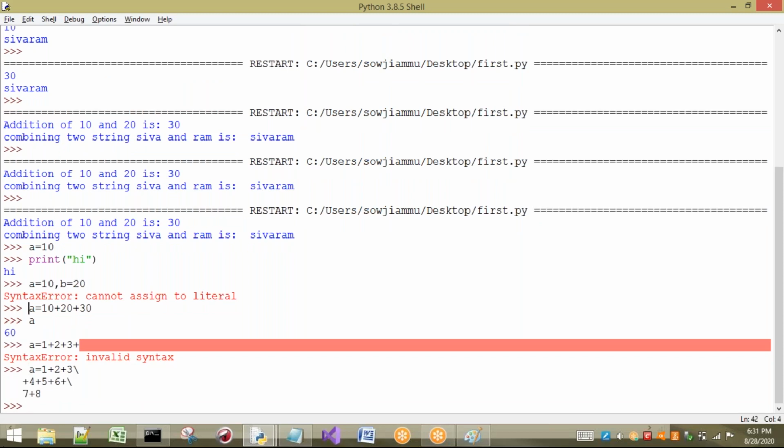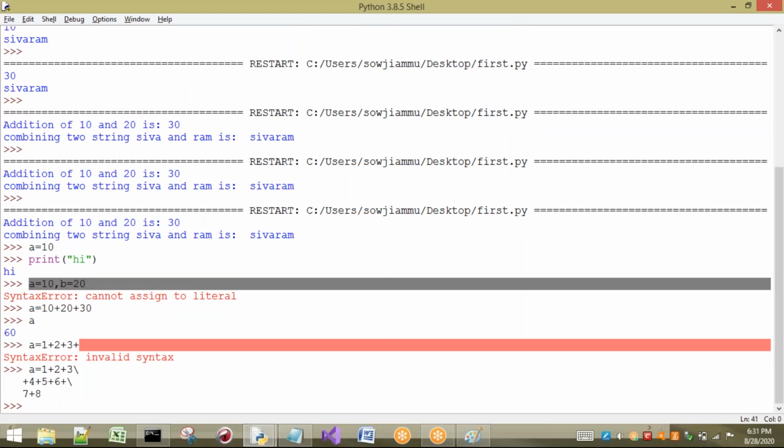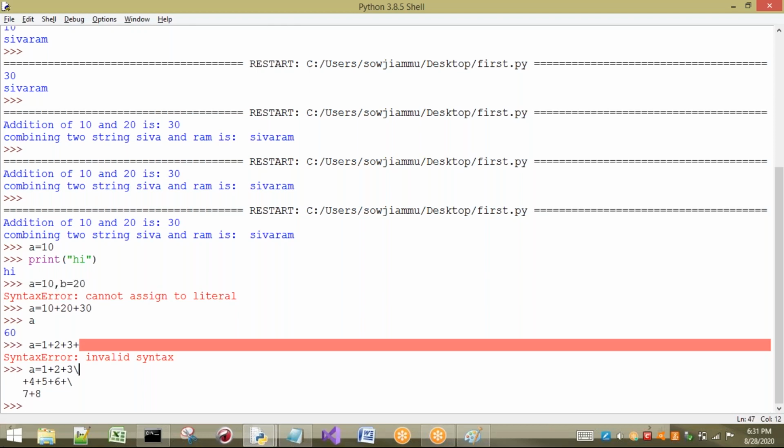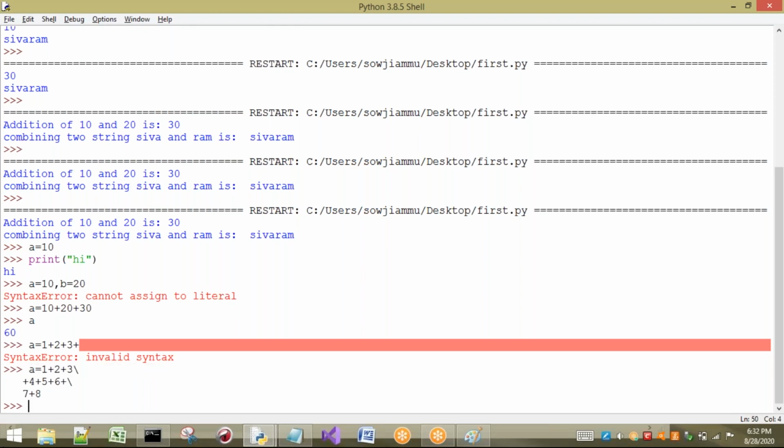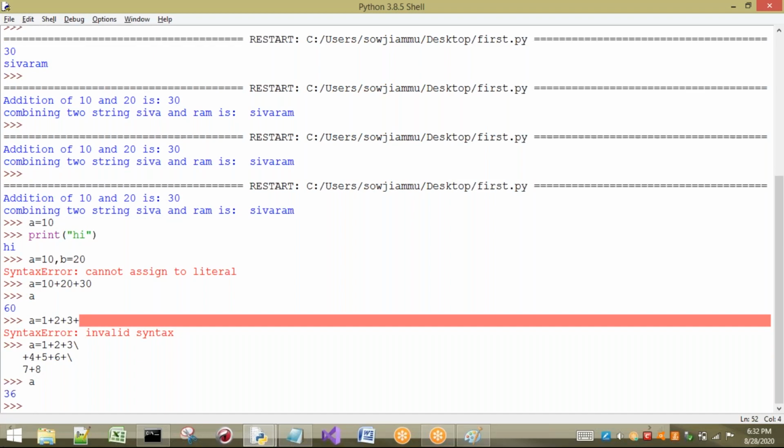But initially, if we try to execute different statements on multiple lines, it is not possible. So if you want to write in this way, we have to use a backslash. Now if you print a, it is going to give you the sum of all those values. This is one way.